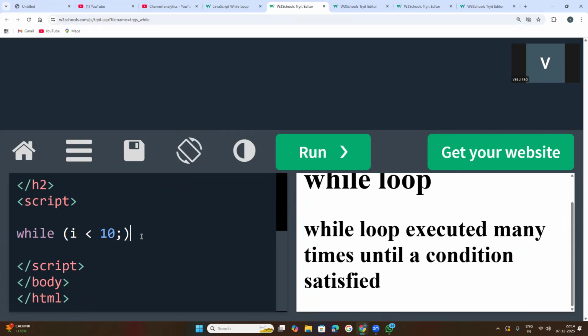Next, inside this while loop, the line of code which is to be executed again and again, we need to write here. So first of all, I need to create a variable.